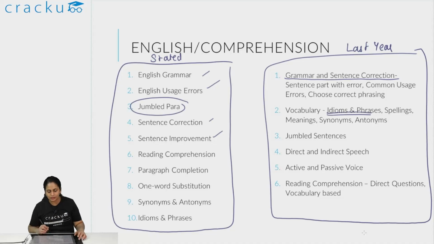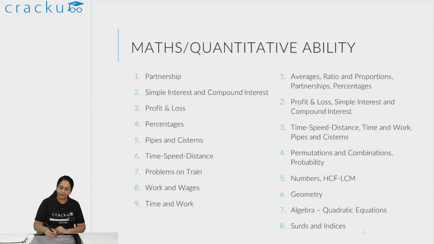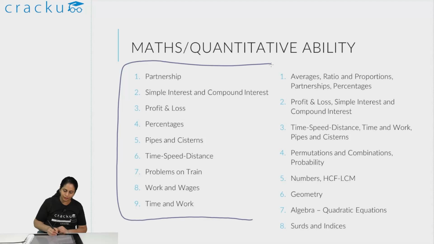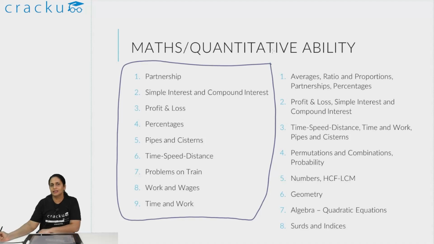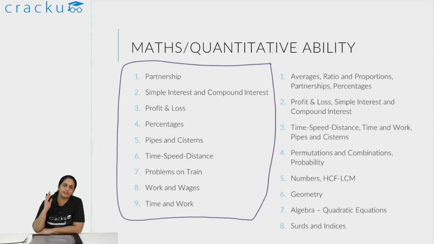Okay, now let's go to the next part. Again, the same thing is there. If you take a look at the syllabus that they have given, they have essentially said it's only arithmetic, partnership, simple and compound interest, profit and loss, pipe systems, time, speed, distance, problems on trains, works and wages, time and work. Entirely arithmetic. They gave the same syllabus last year also, entirely arithmetic in their notification.